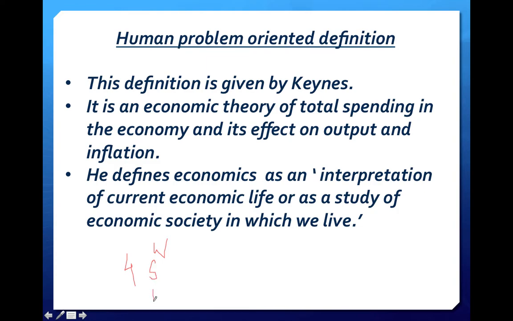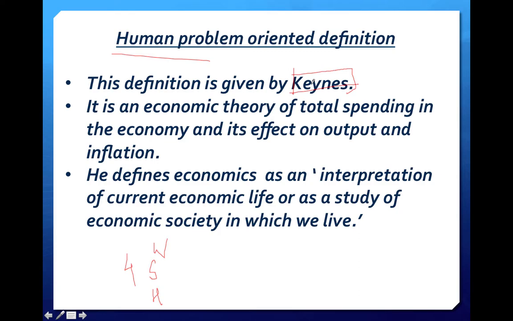And third was problem oriented, which we are going to discuss just now. So the human problem oriented definition was given by Keynes. Just remember this name, do not get confused. This definition is given by Keynes.